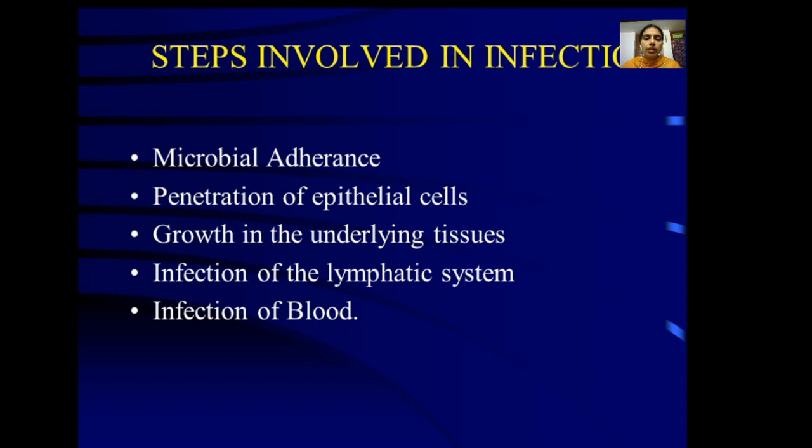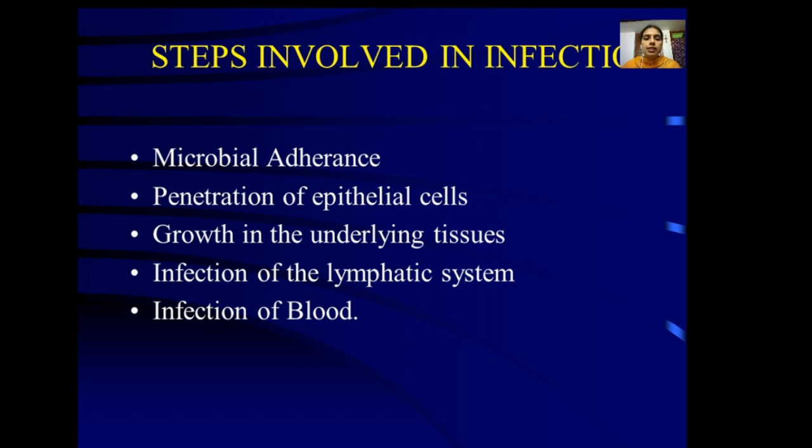Next is penetration of the epithelial cells. After attachment, the organism has to penetrate. Penetration is of two types: active penetration and passive penetration. In active penetration, the organism is actively involved in penetrating the tissues of the host, and it may be because of certain enzymes or toxic substances produced by the microorganism. Passive penetration may be because of a wound, a burn or a cut, through which the organism is able to enter inside.